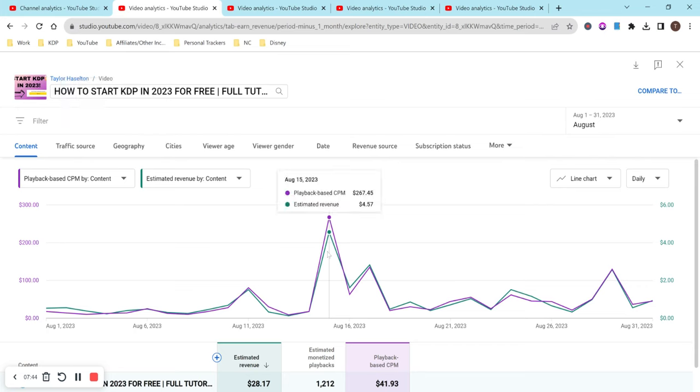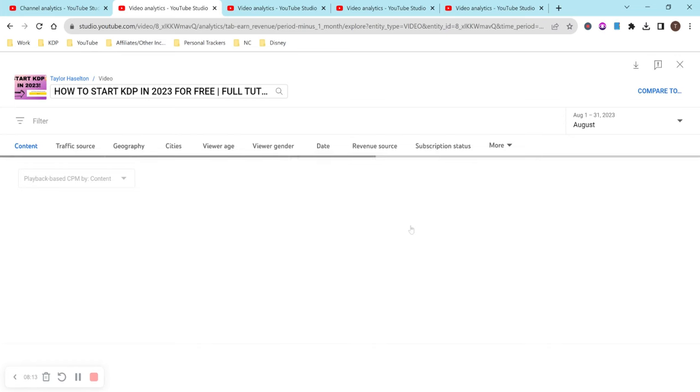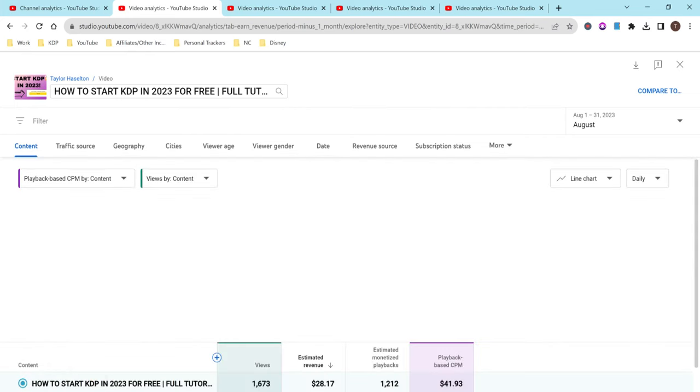I don't know why. So looking at my revenue, I was making 69 cents, 30 cents. My CPM went up to $81.12. I made $1.52, back down. And then on this day, I made $4.57. Like, that is just unbelievable how high my CPM has been on multiple days for these videos. And if I look at views, just to prove that I wasn't getting a lot of views, here it is. I was getting like 50, 80 views a day, like nothing drastic, but to make over $4 off of that in a day is just unbelievable to me.